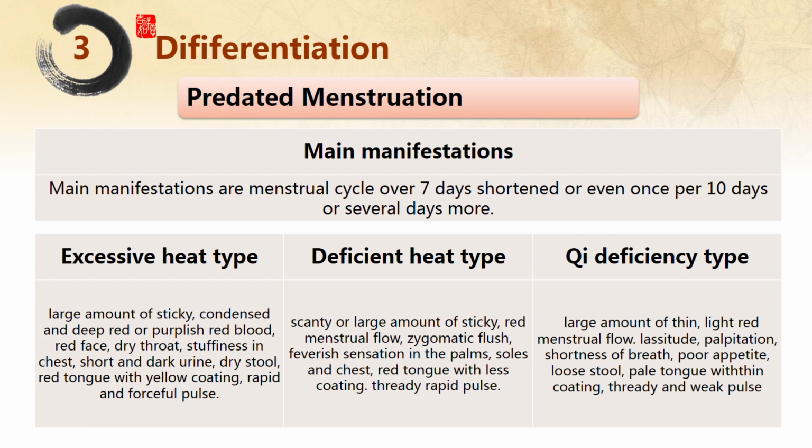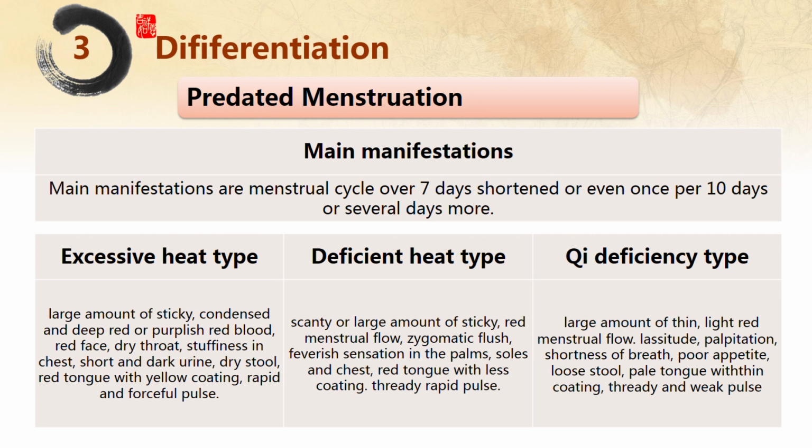Deficient cold type manifests delayed menstrual period, scanty, light red and thin menstrual flow, empty and dull pain in the lower abdomen, which is alleviated by warmth and pressure, shallow complexion, lustreless skin, light red tongue with little coating, deep and weak pulse.